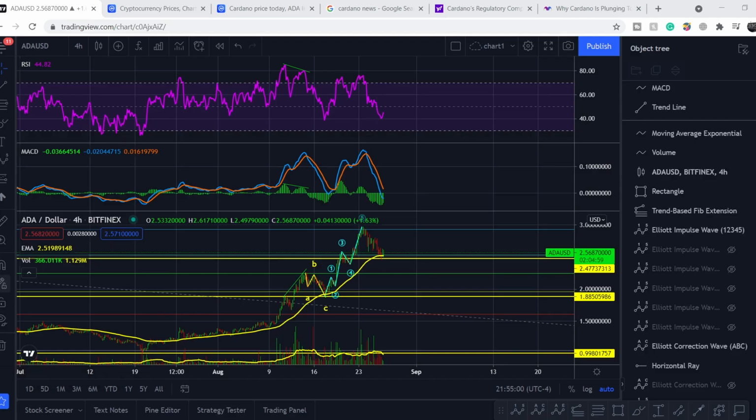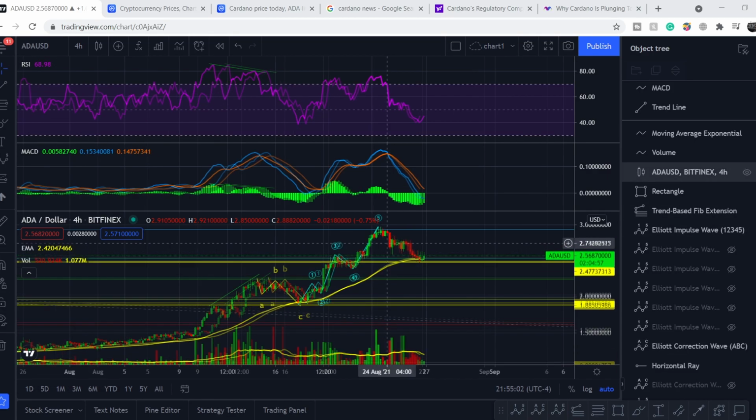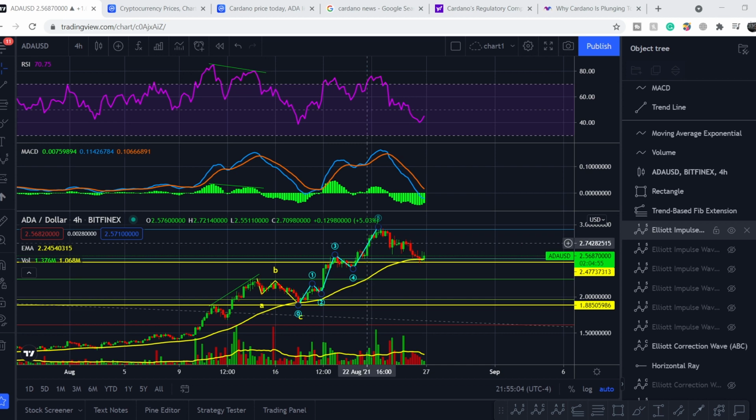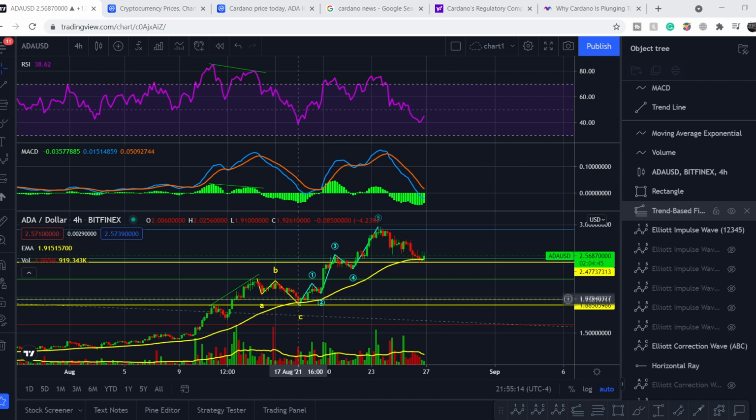So let's start with the price chart. I made my previous video right here at this point and I told you that I see only 2 waves and an ending 5th wave right here, and we have to finish all 5 waves in order to complete this movement to the upside. And basically I nailed this very top to the tick.